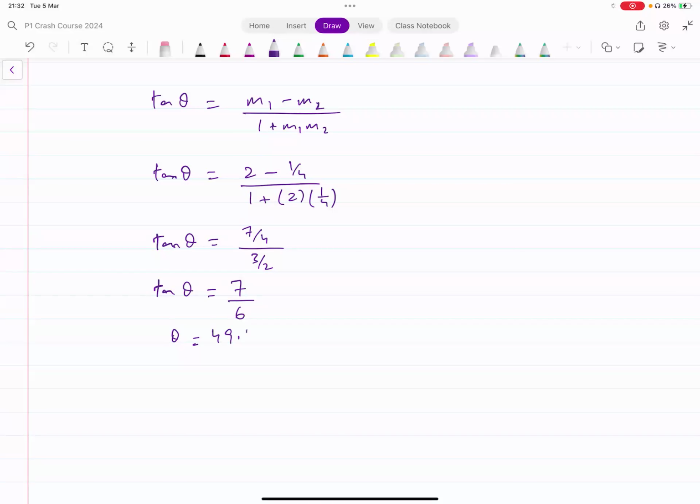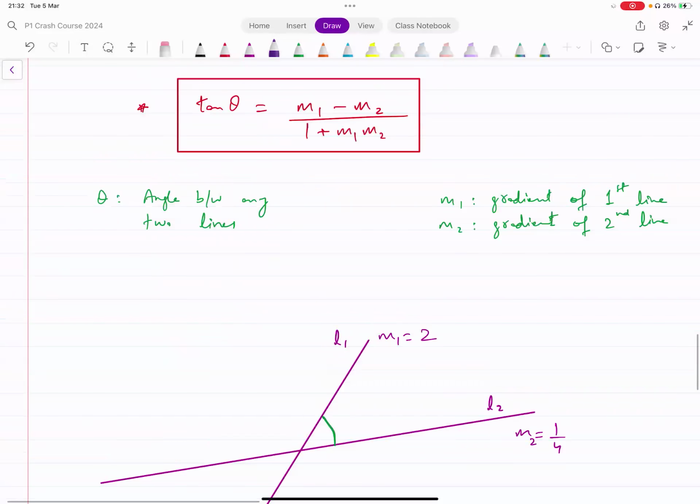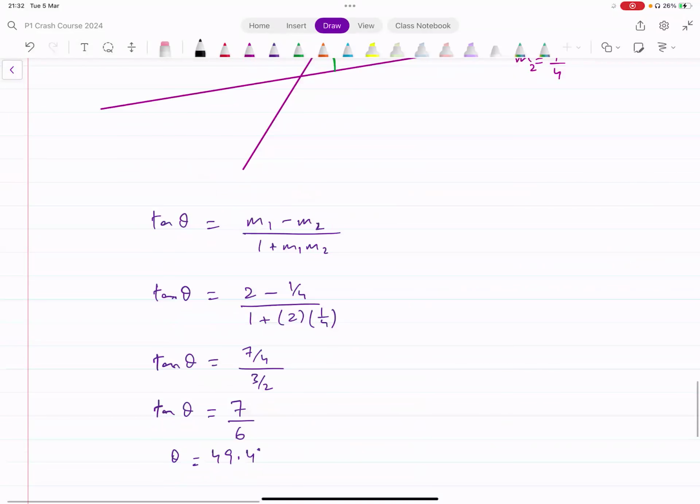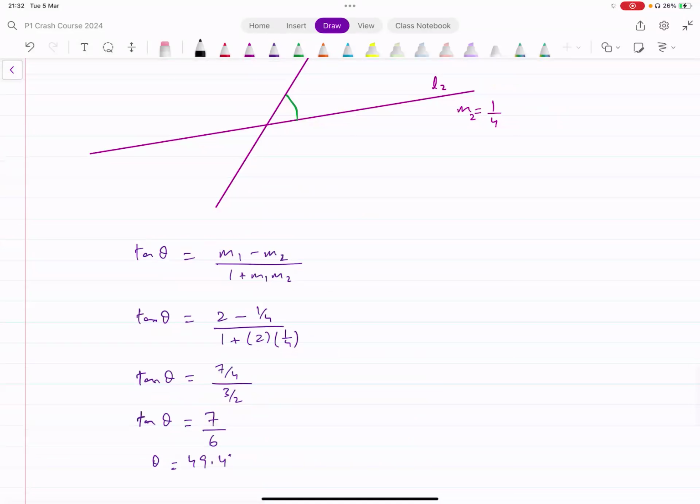That's 49.4 degrees. And that's exactly what we found here as well. 49.39, if you were to round that off, that gives you 49.4 degrees. That's the angle that we can get using this formula directly. Okay, theta equals 49.4 degrees. This angle is 49.4 degrees.